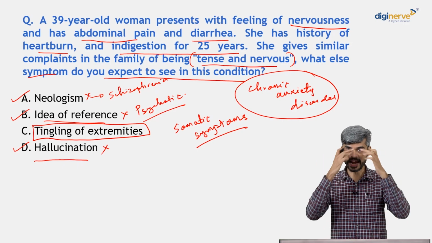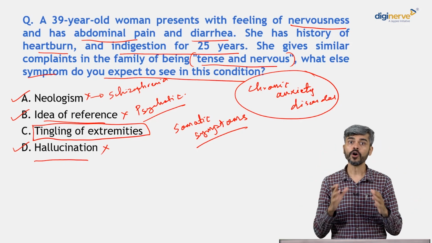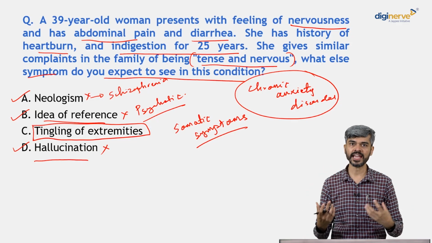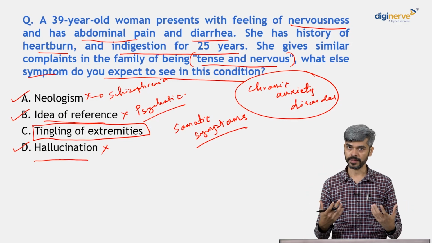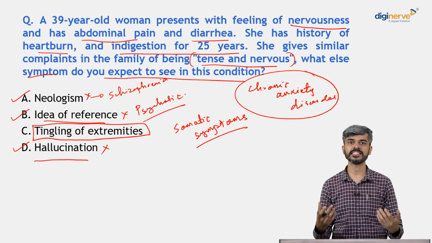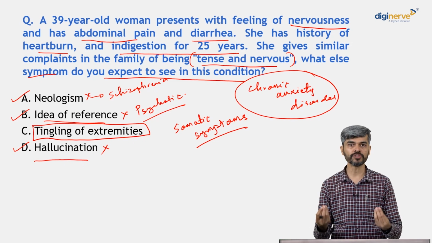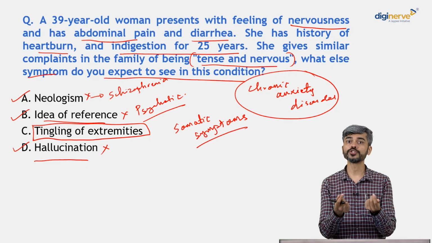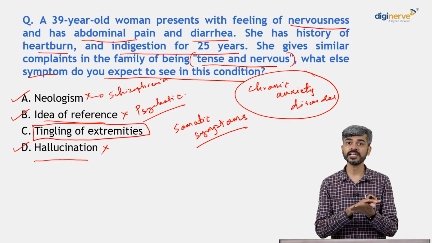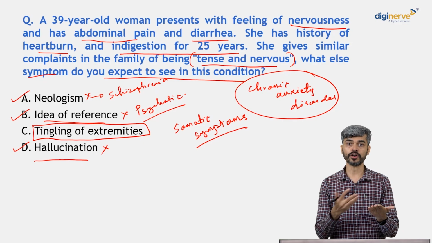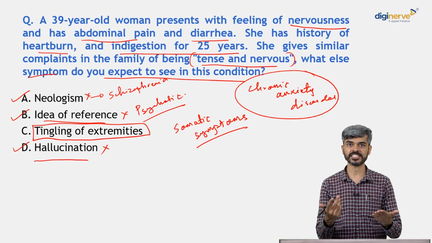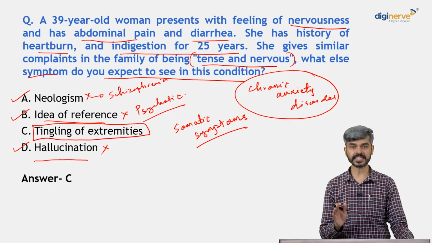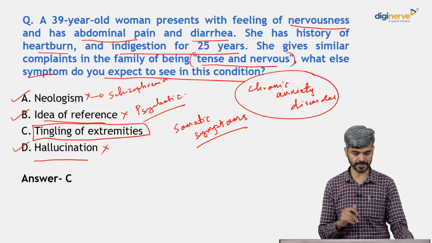Tension headaches, band-like pain around their scalp, or they may have muscle tension symptoms leading to backache and pulling sensation in the legs, they get easily fatigued if they do little work. Also, they may have these kinds of pseudo-neurological symptoms where there is tingling of extremities or cold or heat sensation in the extremities. So, the correct answer here is tingling of extremities.